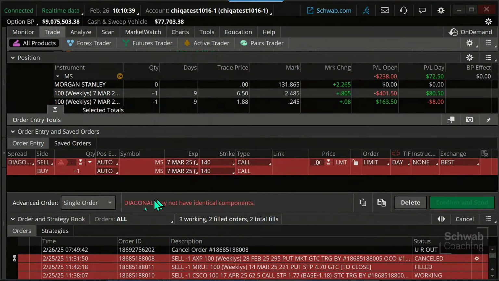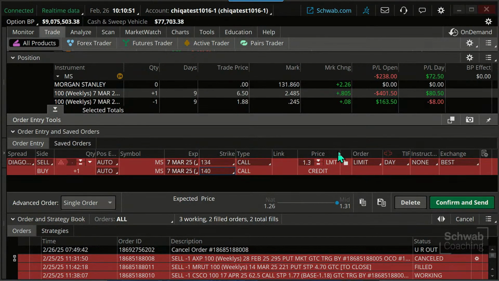And it doesn't like that. It's going to say you have the same strikes. Well, I'm going to shift that strike. We're going to shift this to 134, so I can roll this right here. And there's my credit. You have a hard time seeing that. I don't know if that'll show or not. 131 is the credit we're bringing in to help reduce the loss on this.